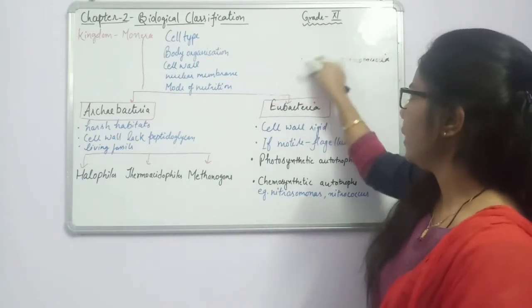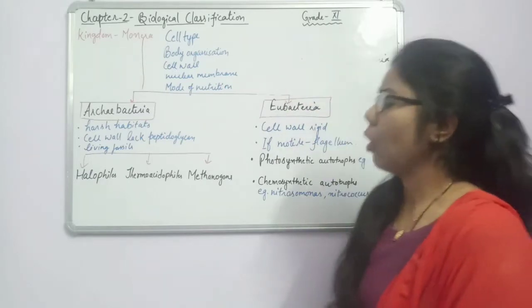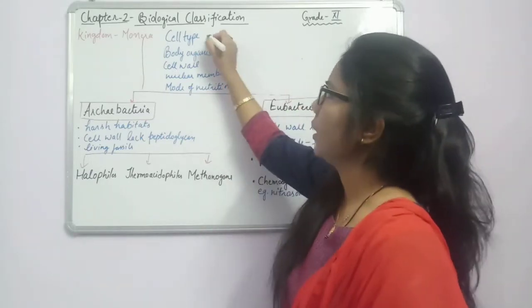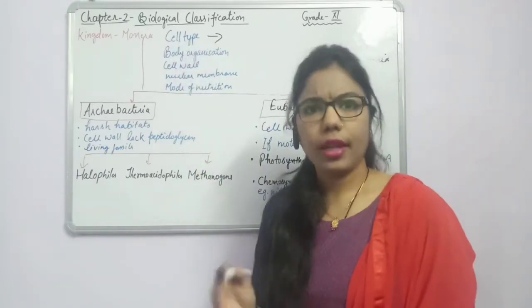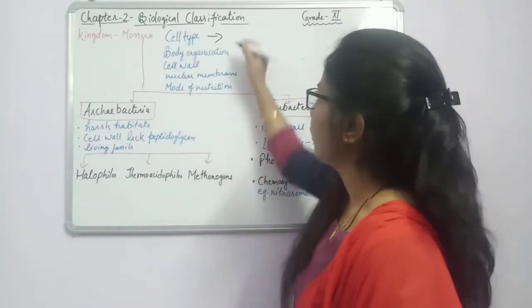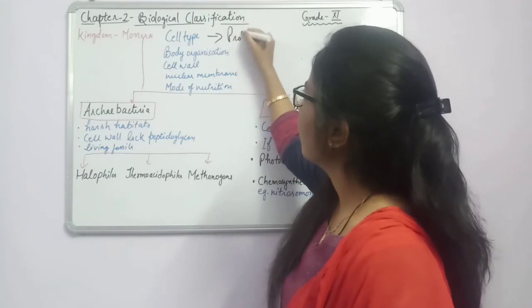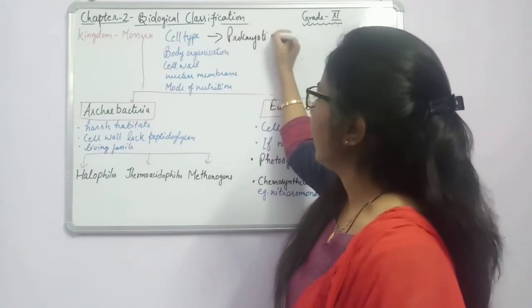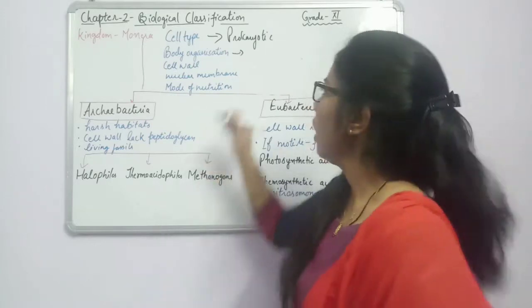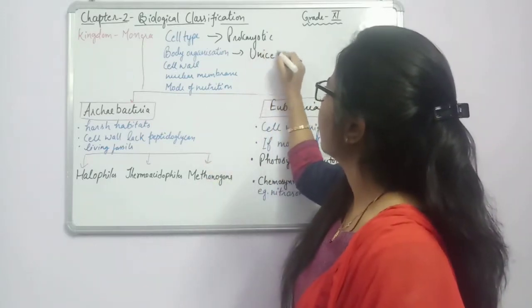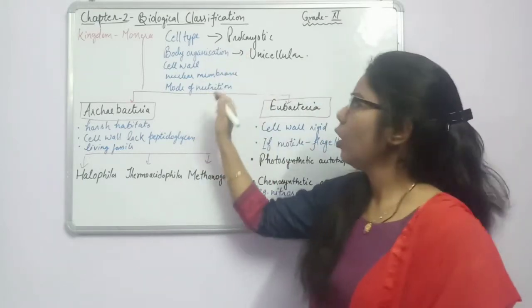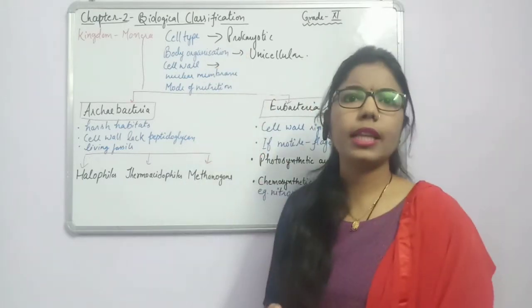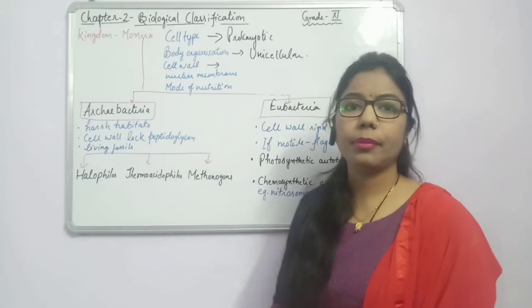Again we have done some characteristics, and on the basis of those, Monera has different characteristics. Now, cell type is of what? We have done that it's prokaryotic. And the body organization is unicellular. When you have to write about the characteristics, you will write all the features one by one. And what about the cell wall? Cell wall may be present or it may be absent.